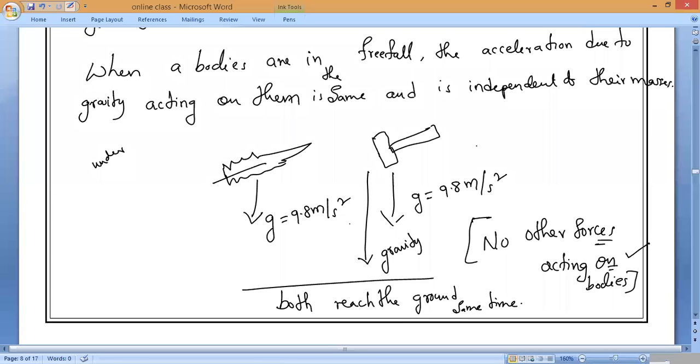Free fall. All of you observe very carefully. If only gravity is acting, and no other external forces are acting on any bodies, then they fall simultaneously to the ground at the same time, and the bodies are said to be in free fall. That is the first thing.